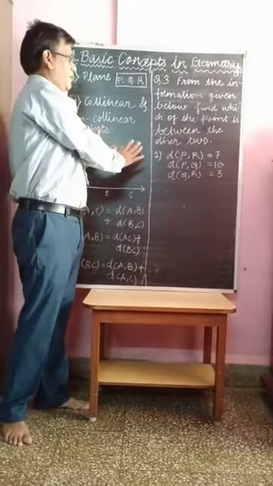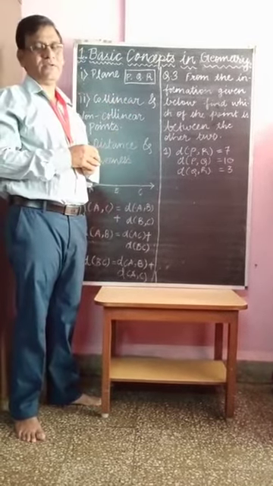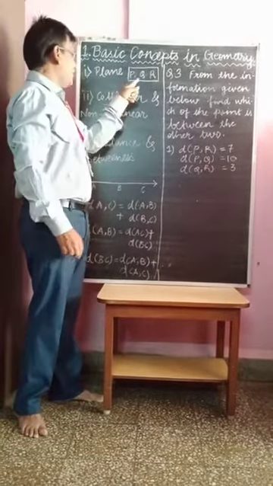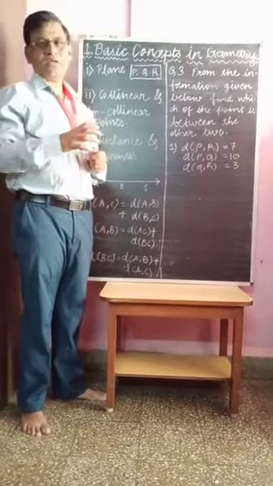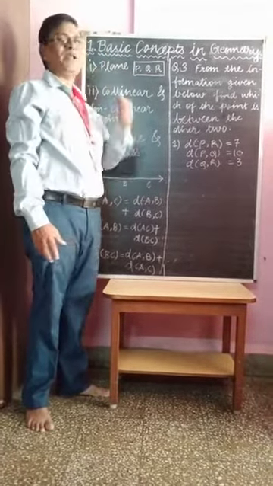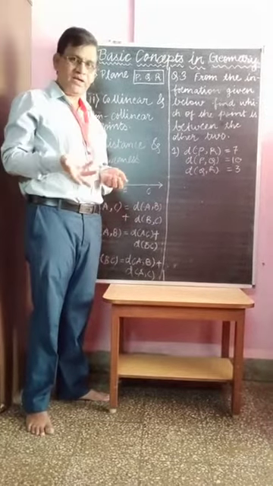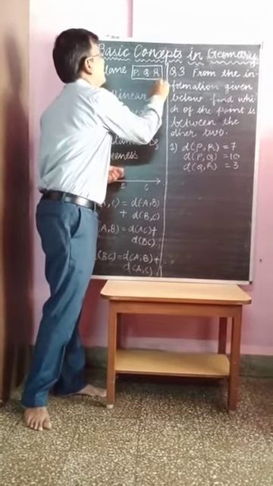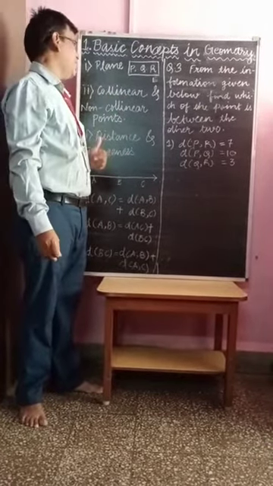In a plane, we can show the plane by 3 points, minimum 3 points. For example, this is a plane. We take point P, point Q, and point R. So you can show this plane by these 3 points, and we can call this plane plane PQR. You can name the plane as plane PQR, or you can also name the plane by a single letter, that is plane E, plane P, plane Q also. So this is the concept of plane.